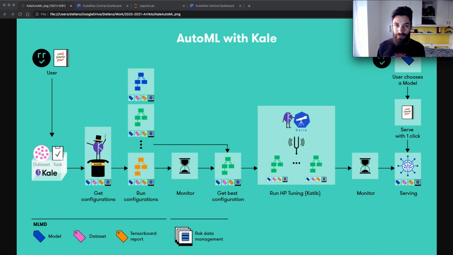In this video, I'm going to show you how you can create AutoML experiments with Kale and Kubeflow. Kale not only allows you to convert Python code and Jupyter notebooks into Kubeflow pipelines and Katib experiments, but it also provides the means to automate the discovery and training of machine learning models given some data source. And we call this AutoML.